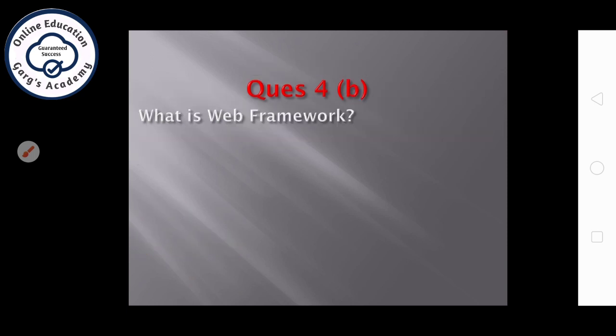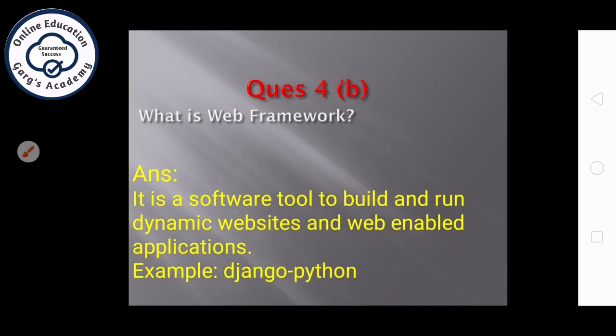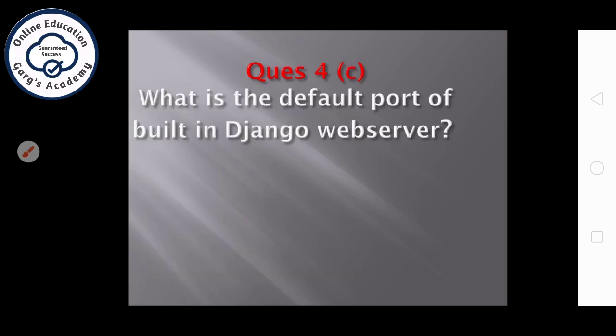Next question. What is a web framework? It is a software tool to build and run dynamic websites and web enabled applications. Example, Django, Python. Next question. What is the default port of the built-in Django web server? The answer is 8000. Many students are confused in this answer.